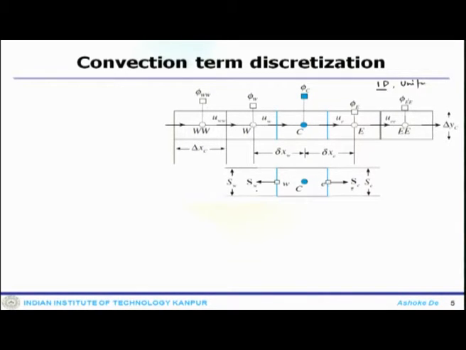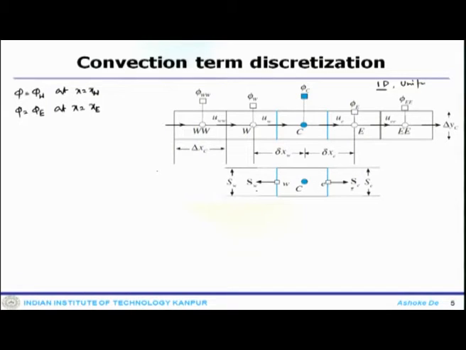So, now the analytical solution between the points W and E, one can write phi equals phi W at x equals x W, phi equals phi E at x equals x E. Okay.